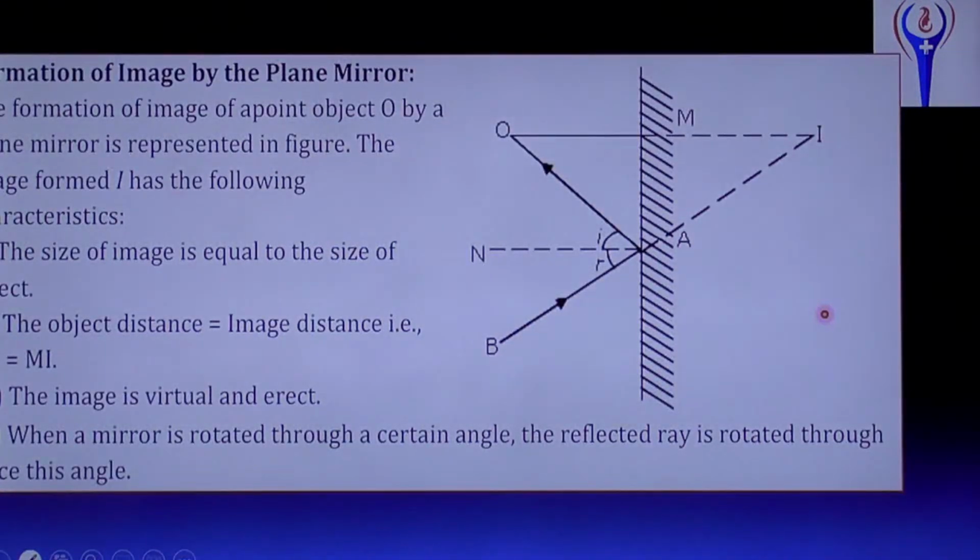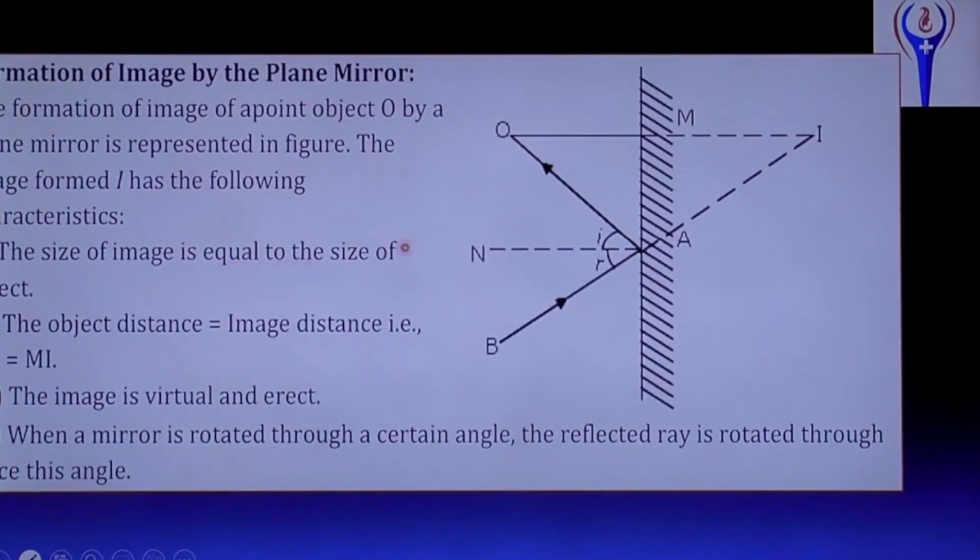Formation of image by the plane mirror. Actually, reflection will take place in a mirror, a plane mirror. Formation of the image of a point object O by a plane mirror is represented in this diagram. I is the image formed and O is the object. Then it has the following characteristics.